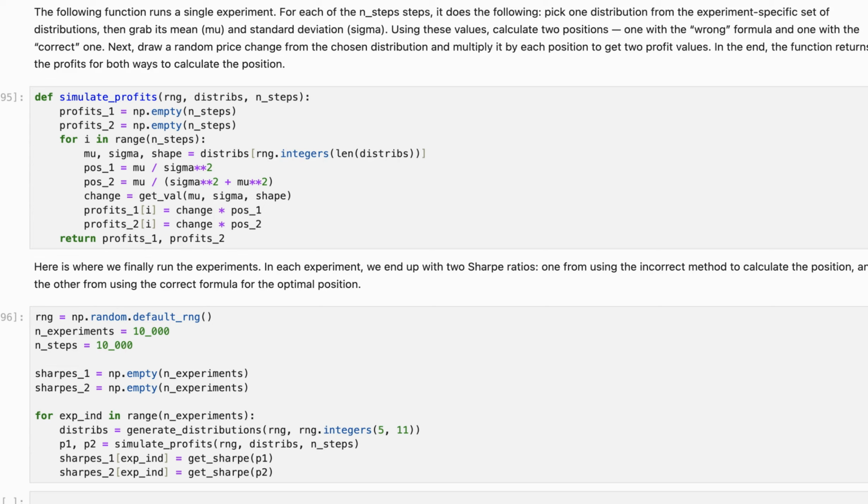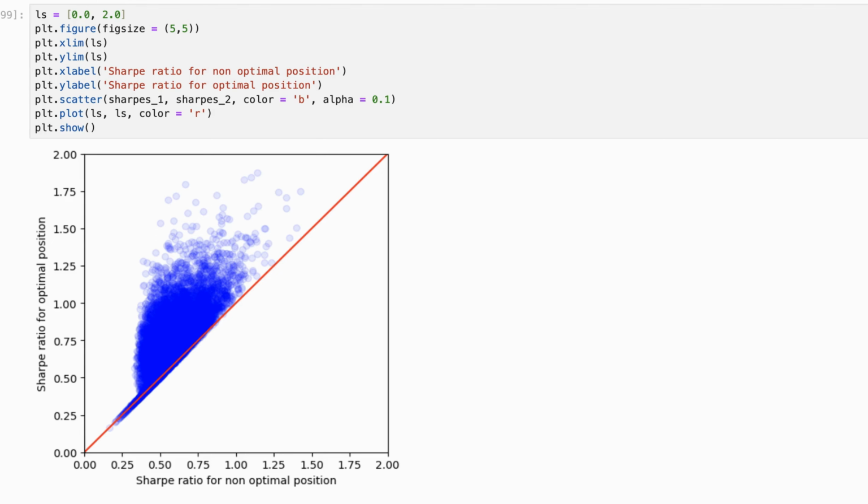In these pairs, the first Sharpe ratio is what we get when we use the first incorrect formula for the position, and the second Sharpe ratio is what we get when we use our own correct formula. Finally, we visualize our results. As you can see on the figure, the Sharpe ratios obtained with our formula for the optimal positions are always higher than the Sharpe ratios obtained with the alternative formula proposed by LLMs.